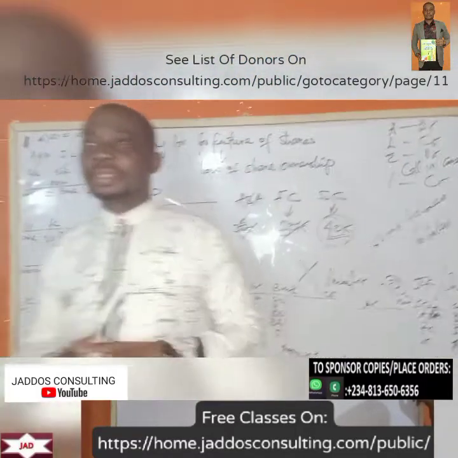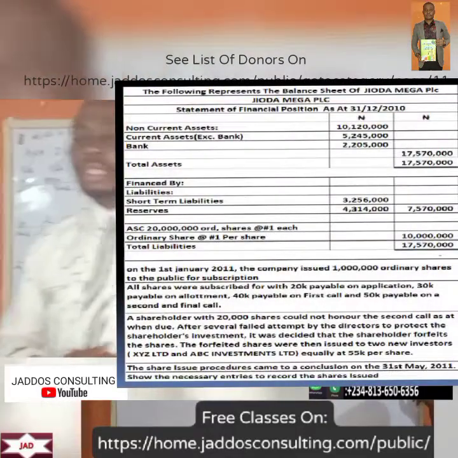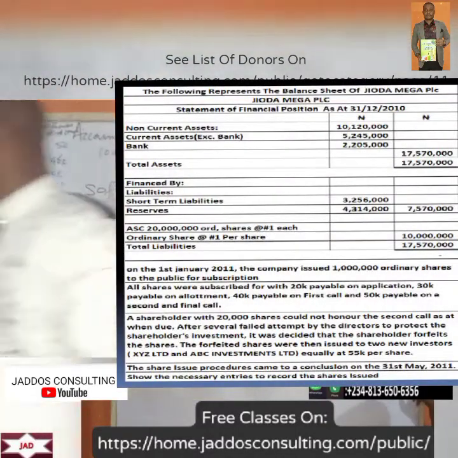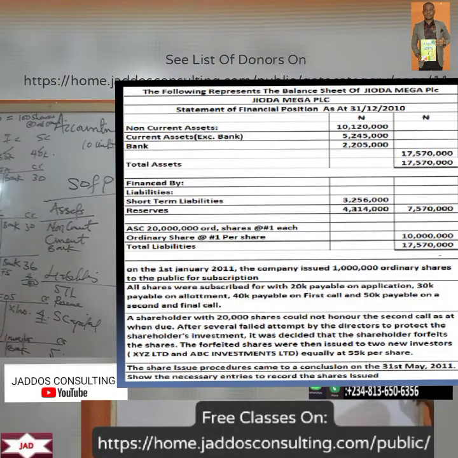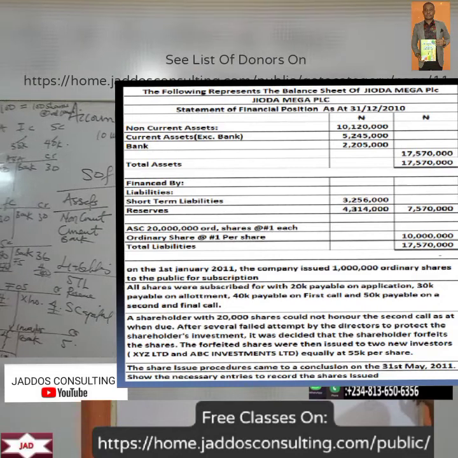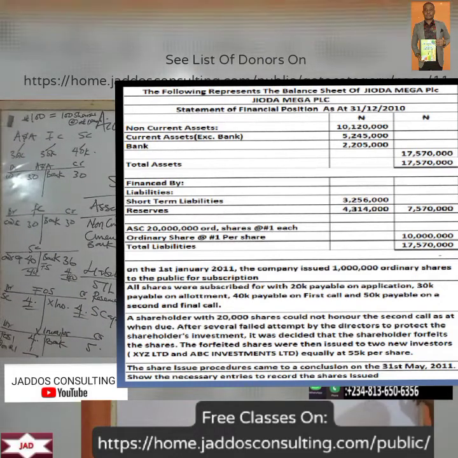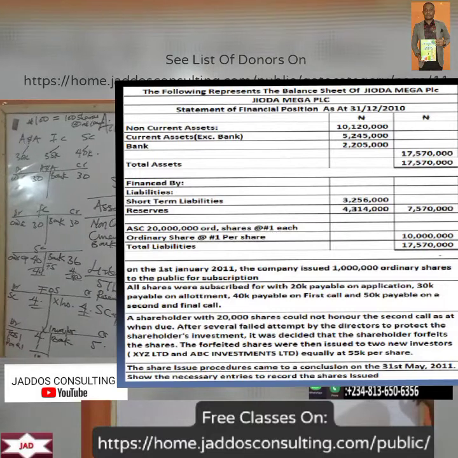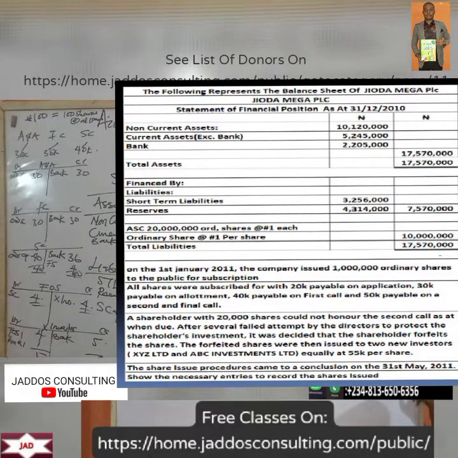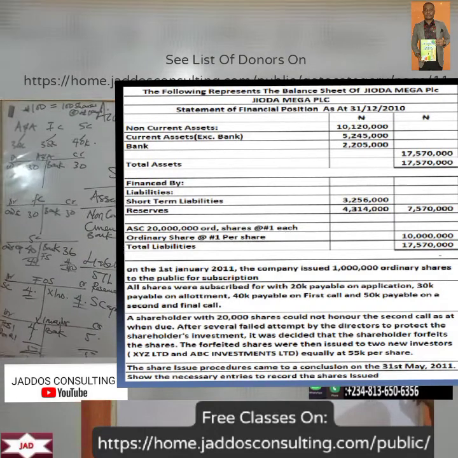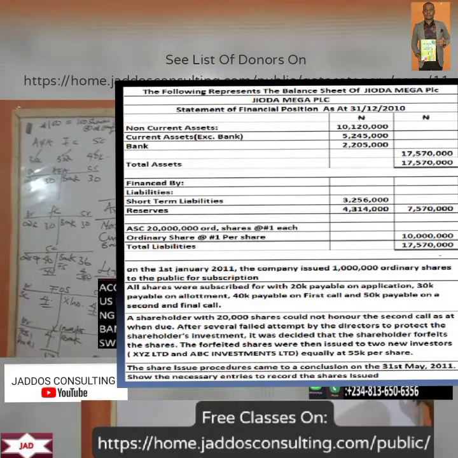You look at this question so that we can have an idea of what we're talking about here. Okay, so we have the following represents the balance sheet of Jordan Mega PLC. So we have statement of financial position, as an affairs, we have non-current asset, current asset, bank, financed by liabilities, short-term liabilities, reserves, and then we have authorized share capital.